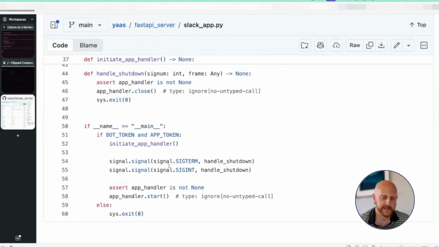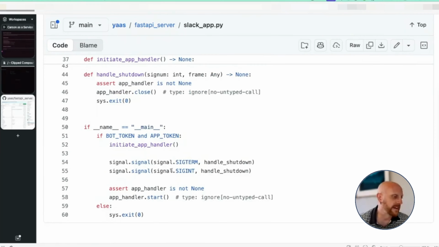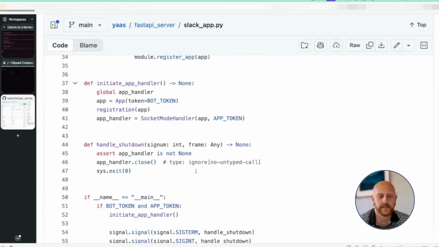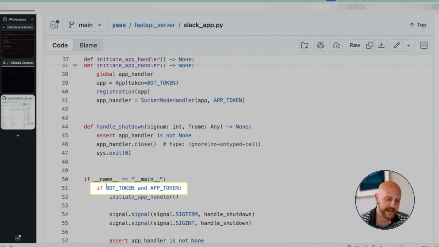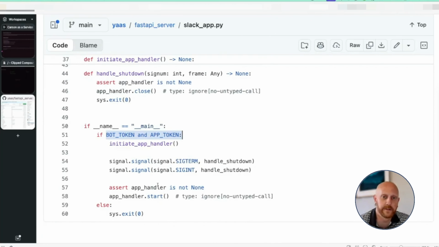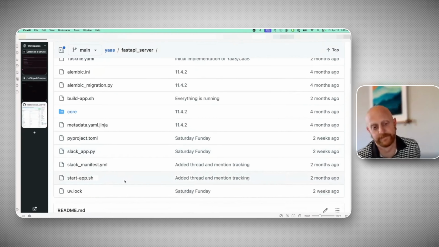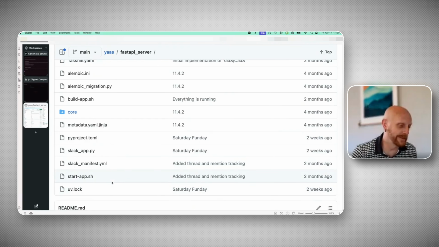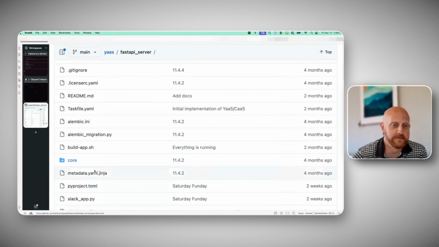Actually, Andre just incorporated and updated our example Slack app based on some of the stuff that we did here in Cass. But that's where you just need a Slack app token and bot token. The instructions for setting that up are in our templates. So I can go through that too. Lots of places we can take this. But really it's just the agent starter kit.